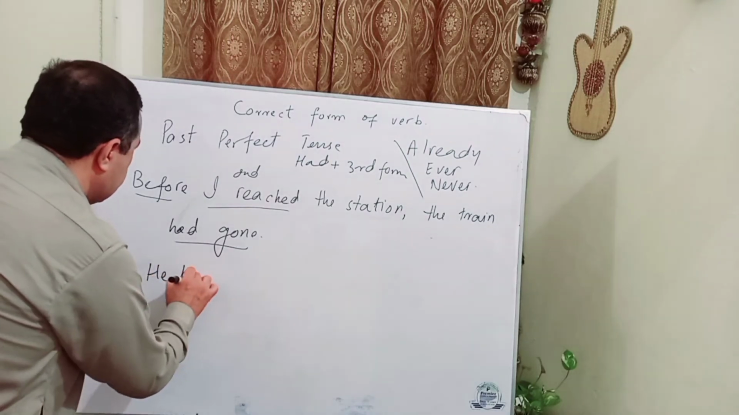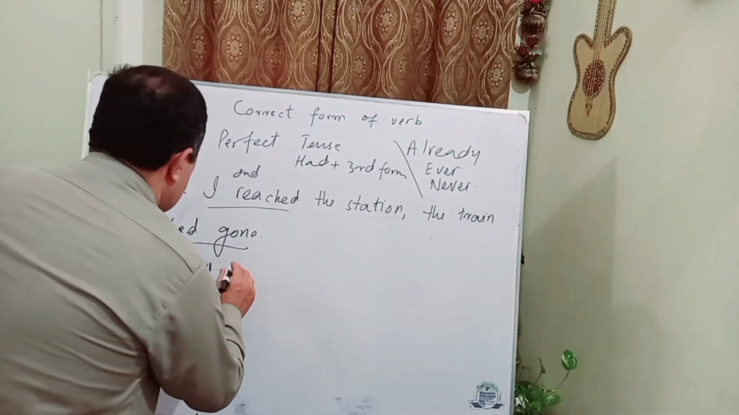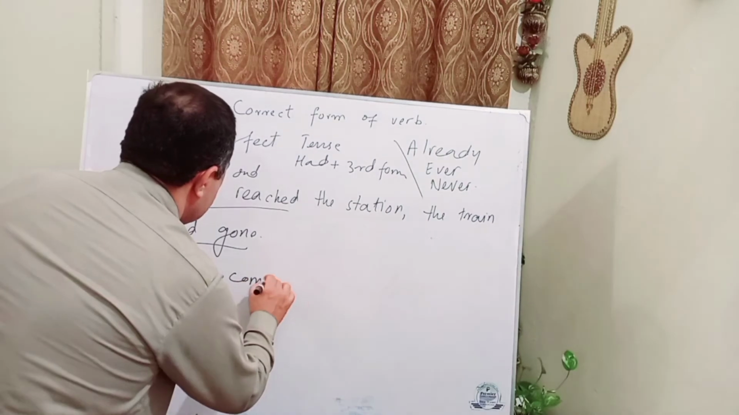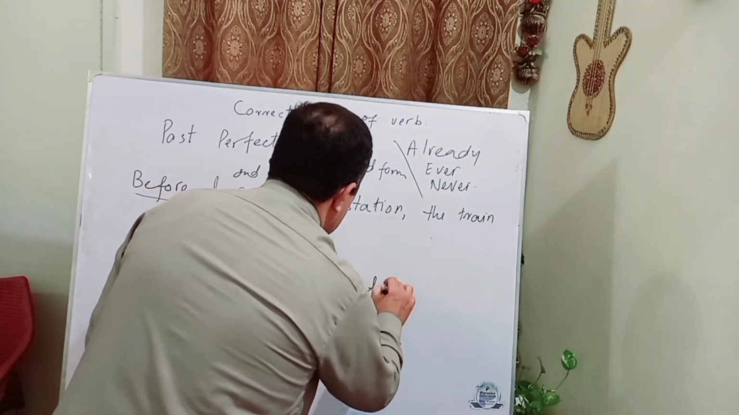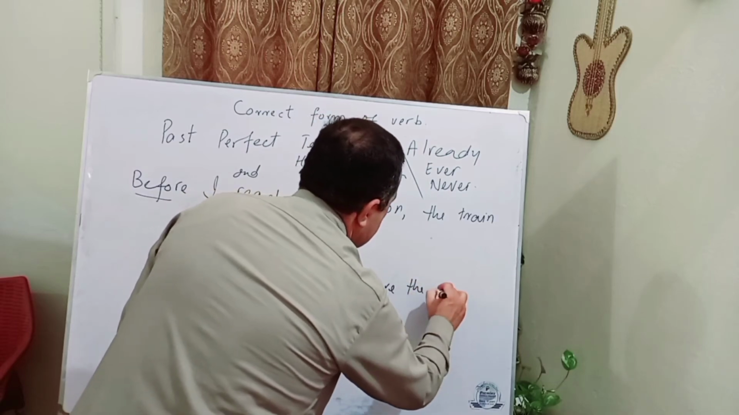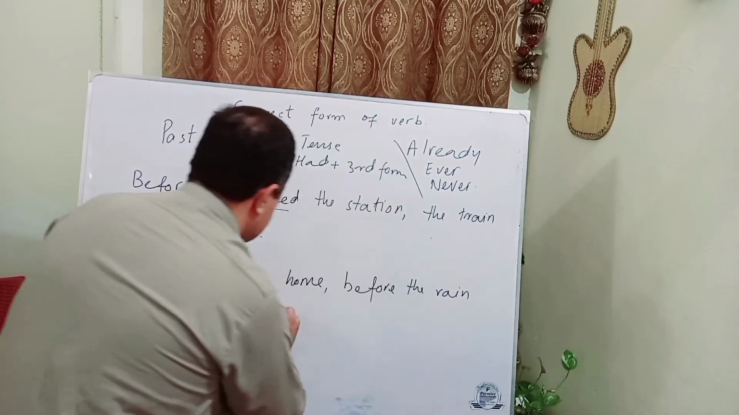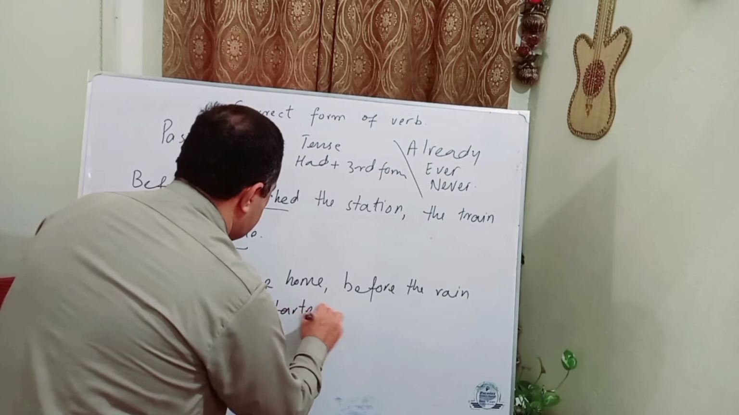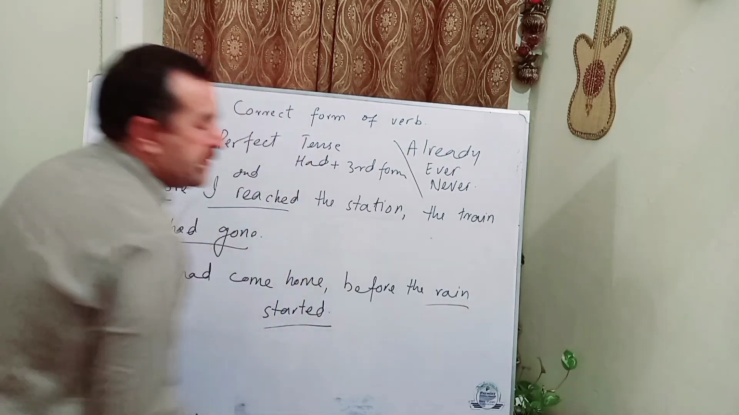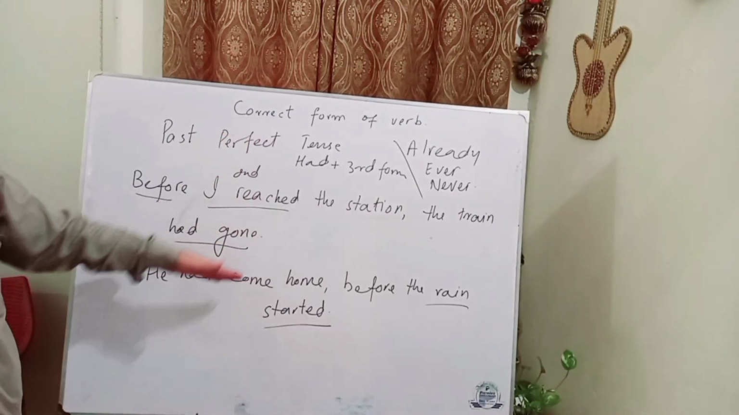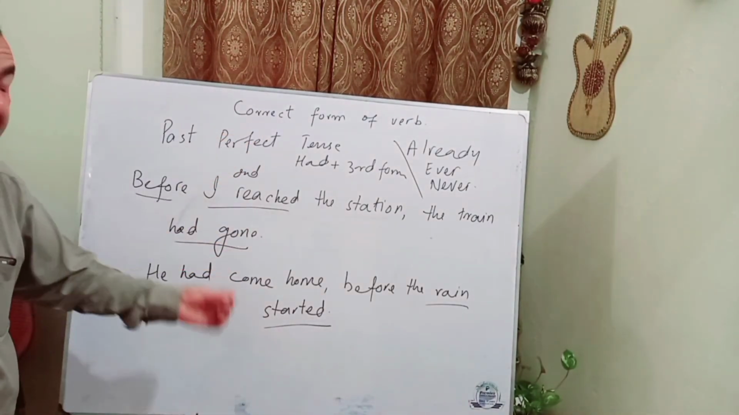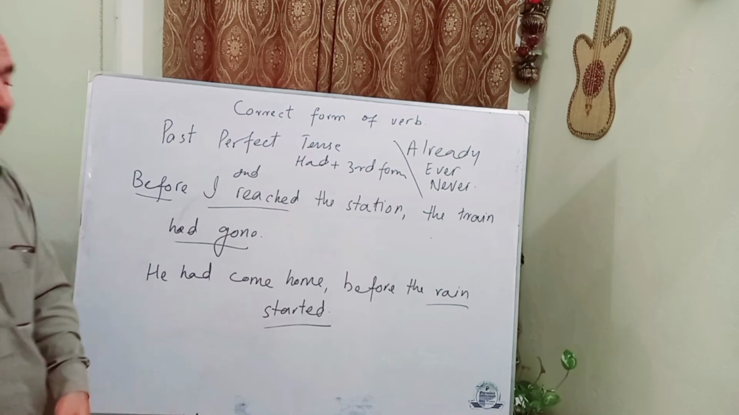He had come home before the rain started. Rain started is past indefinite tense, that is with before, and had come is past perfect, so we will use past perfect because in the next clause we have before.